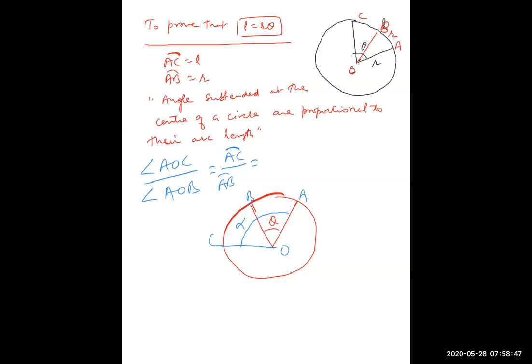These angles will be in proportion to their arcs. So angle AOC is alpha, upon theta, is equal to AC upon AB. AC is suppose L, upon this is R.